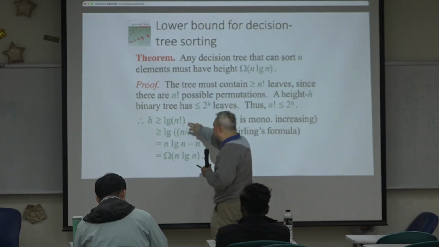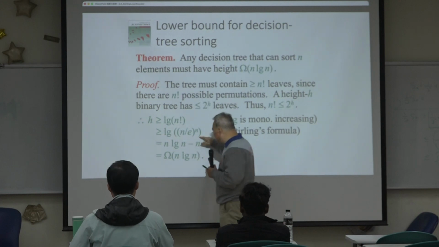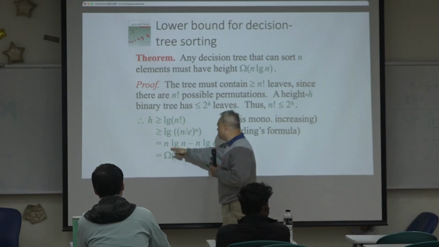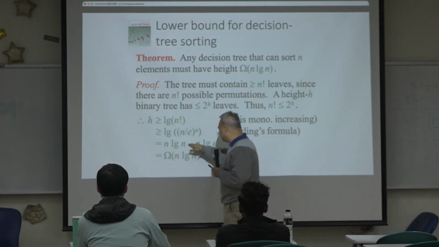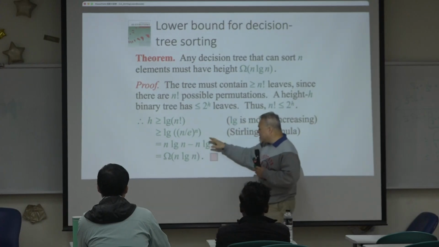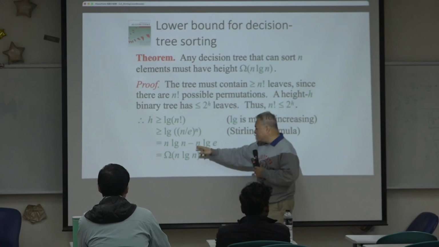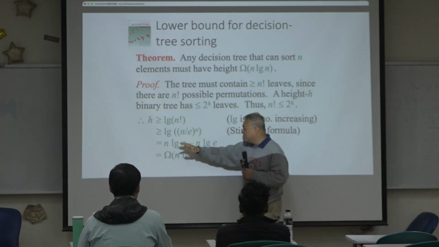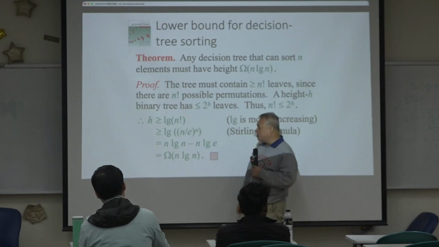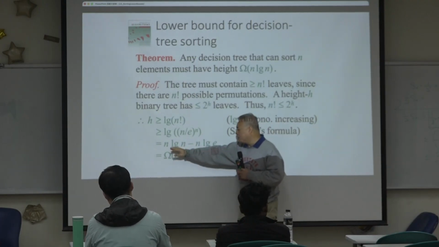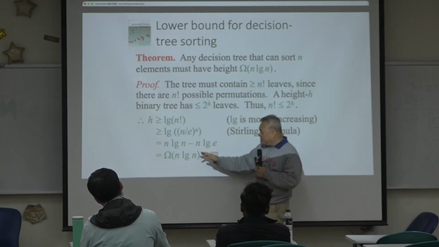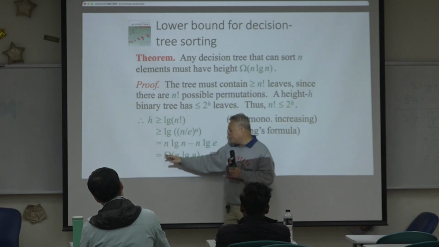So this one is greater or equal to this one, and because it's a log, it's going to be n log n minus n log e. N log e is just n, a linear term. If you consider the order, this n will be absorbed by the n log n term. So it is omega of n log n, because it's a greater or equal.